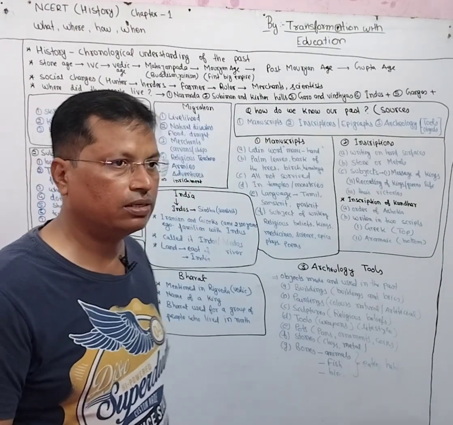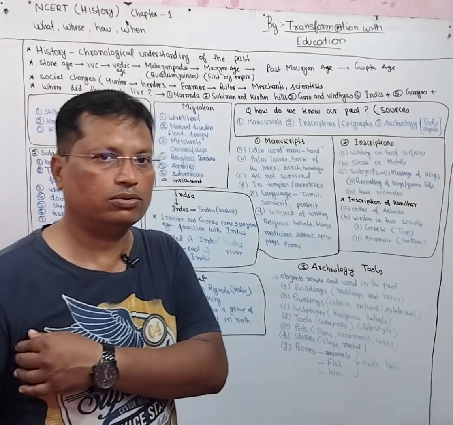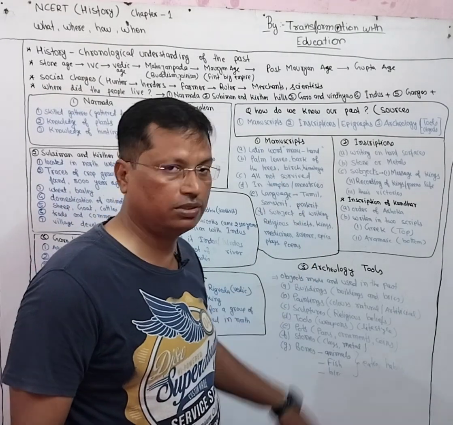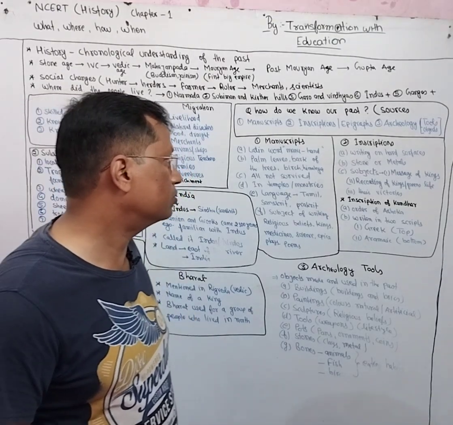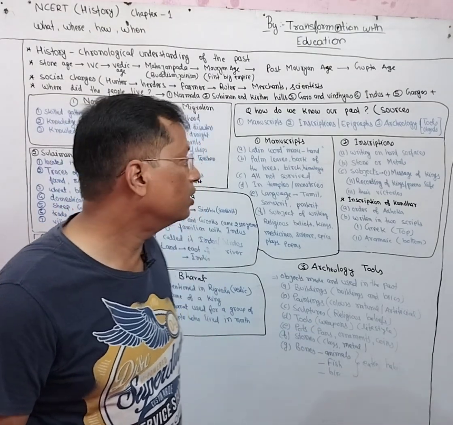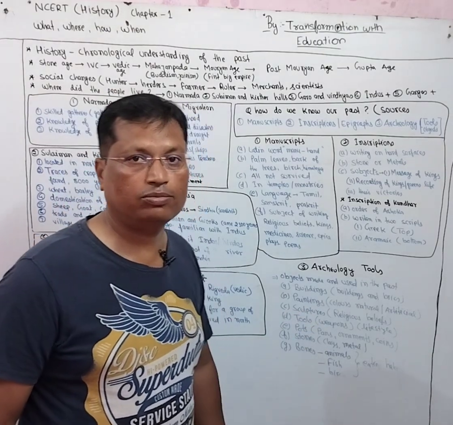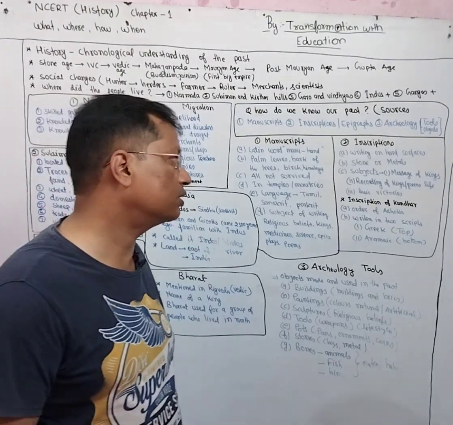So they started writing on metals or stones. Whenever things were written on metals or stones, they are called inscriptions. Another name for inscription is epigraph also. So they were written on hard surfaces, and hard surfaces were stone or metals. Now the question comes: what were the subjects which were written in the inscriptions?